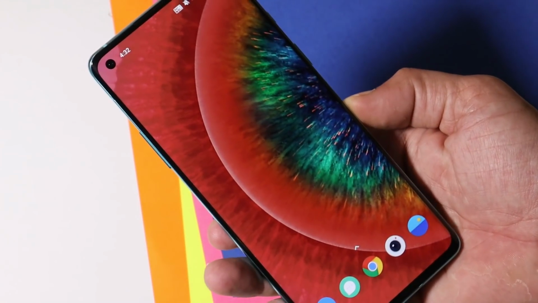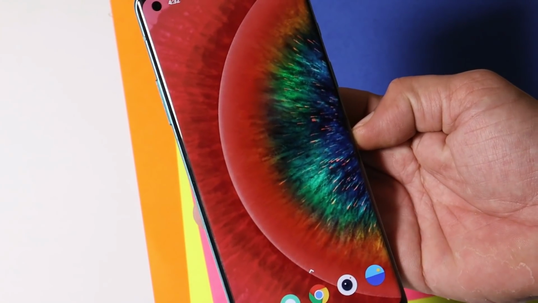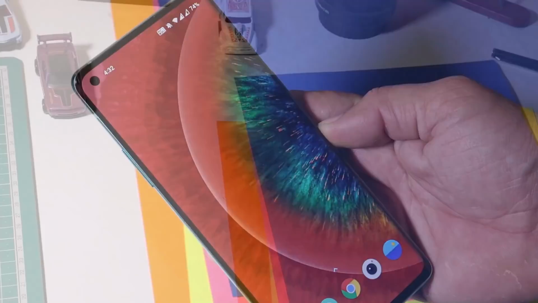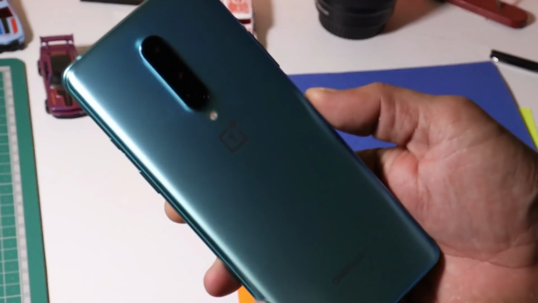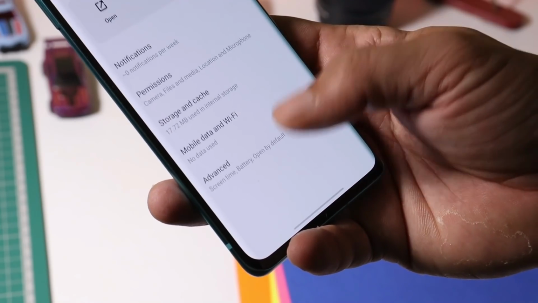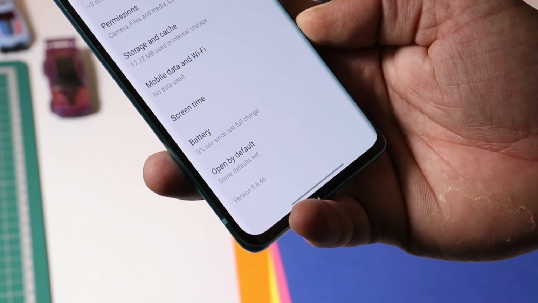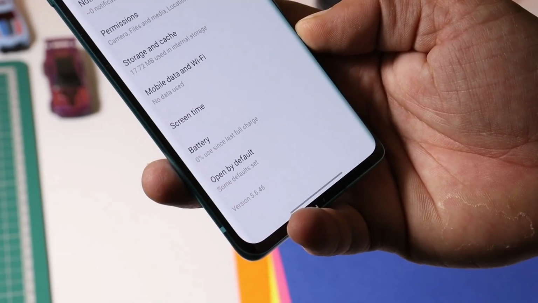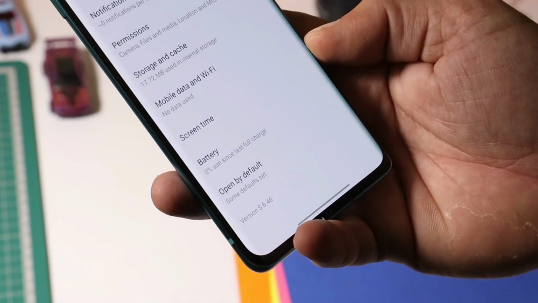So these are the few issues which people were facing on the previous update of Oxygen OS 11. And now let's talk about the camera part. If you compare the camera version with the previous update, there are no changes done. The current version on the latest Open Beta is version 5.6.46, and the same version is available on Beta 4.